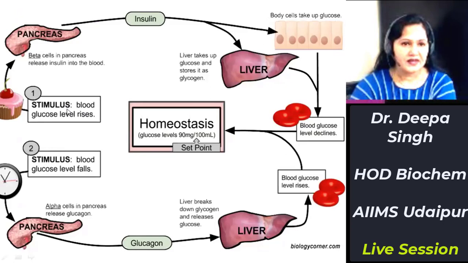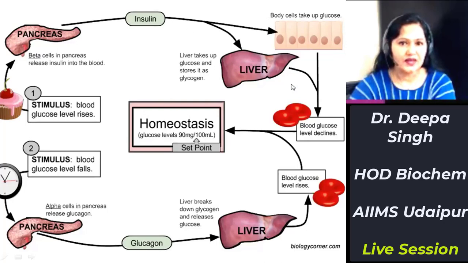This is the same mechanism by which insulin is secreted. That is, in blood, when the glucose level is increased, it will stimulate the beta cells in the pancreas to release insulin. Once insulin is secreted, it will increase the uptake of glucose in adipose tissue and muscle and enhance the pathways of glycolysis and glycogenesis in the liver, thus enhancing the long-term uptake of glucose in the liver.